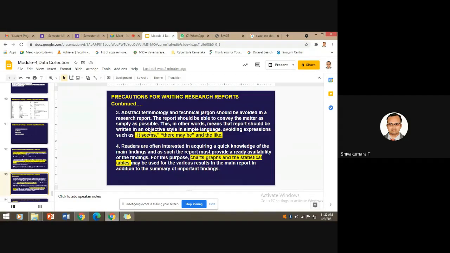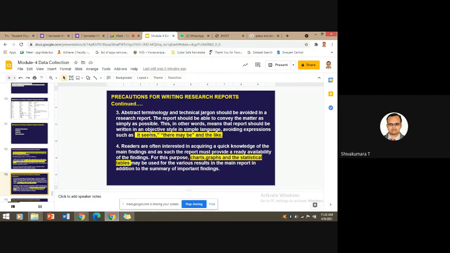Right, the report should be able to convey the matter as simply as possible. In the preliminary introduction part, non-technical explanation is required. In the results and analysis page, detailed technical explanation is required. So the report should be written in an objective style in simple language, avoiding expressions such as "it seems," "there may be," and "like." So try to avoid these kinds of statements.